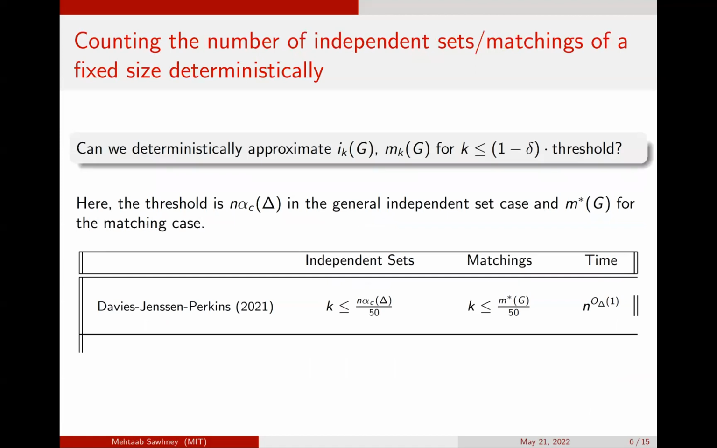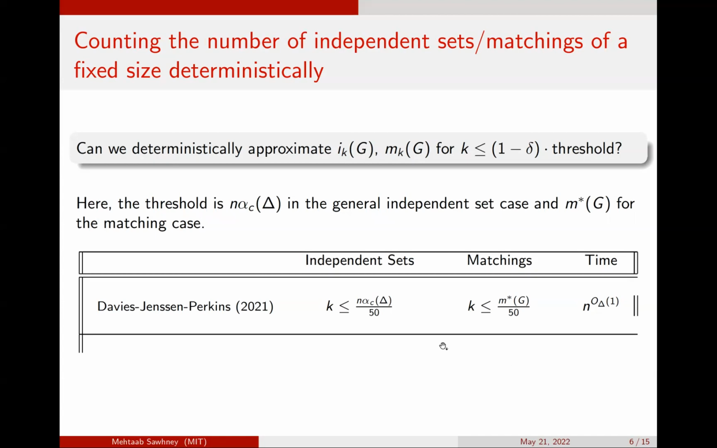Furthermore, instead of simply asking the randomized question, one can instead ask, can one count the number of independent sets or matchings of fixed size deterministically? So in particular, can we deterministically approximate i_k of G and m_k of G up to 1 minus delta times the threshold? And here the threshold, as before, is n times alpha critical of Delta in the general independent set case, and the matching number in the matching case.